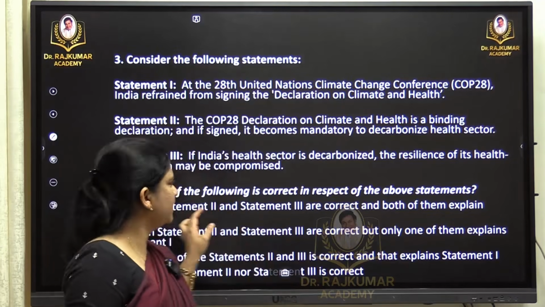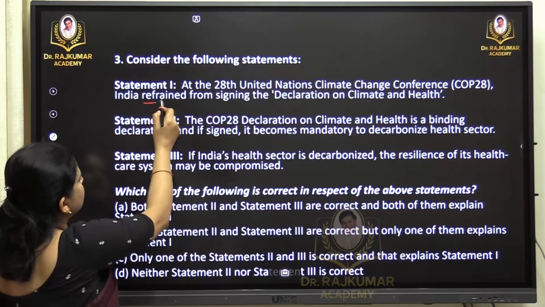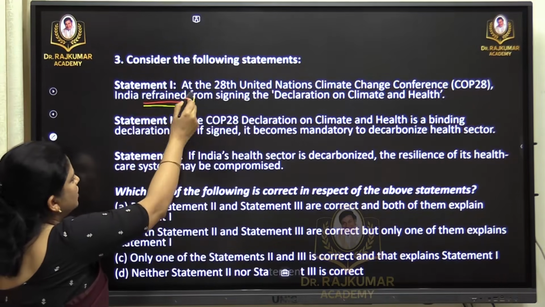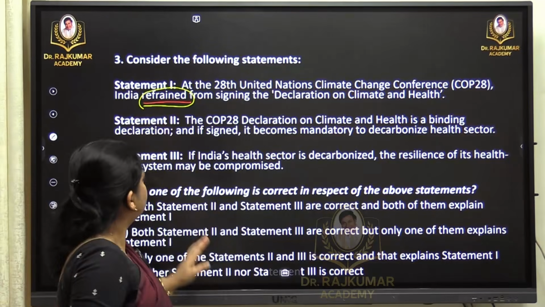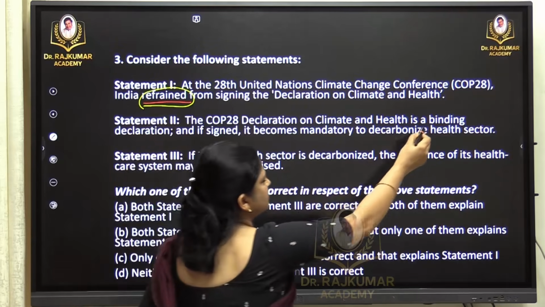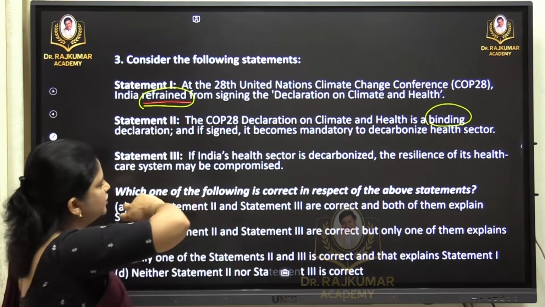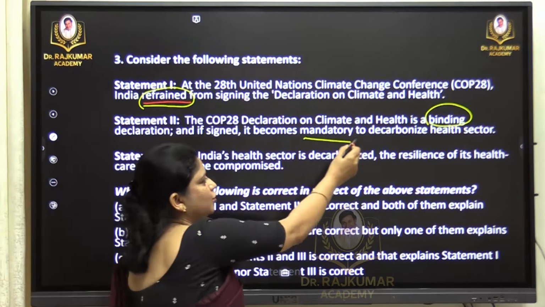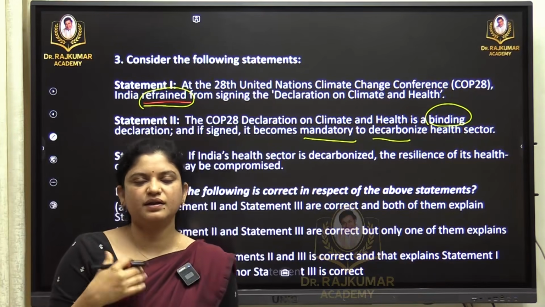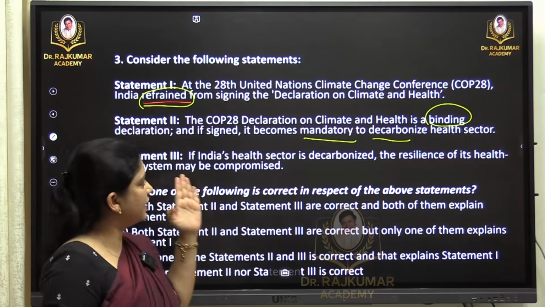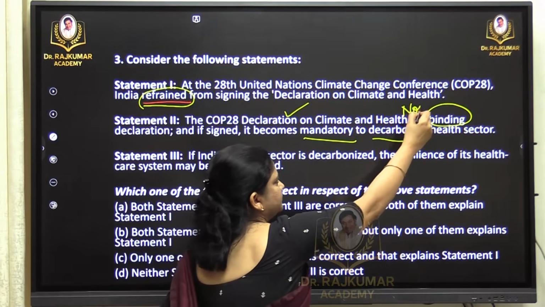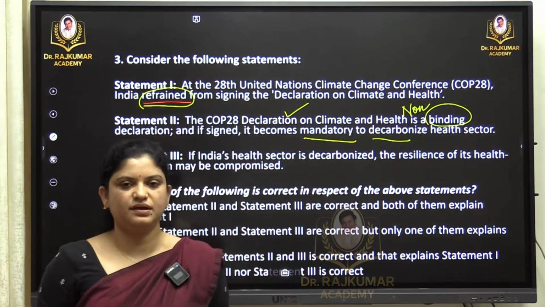So refraining is the key word for us. Refraining means it has not entered this declaration. Then the second statement: the COP28 declaration on climate and health is a binding declaration, and if signed it becomes mandatory to decarbonize the health sector. See, once any agreement is signed, the parties have to follow it, but this declaration is non-binding. It is a factual aspect.